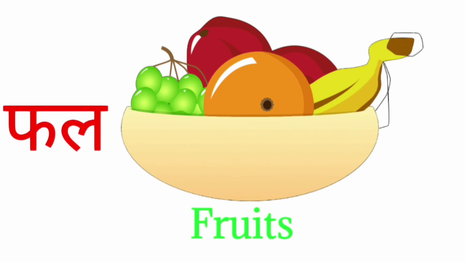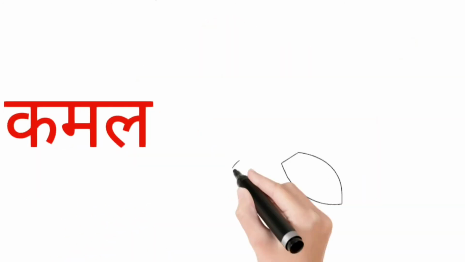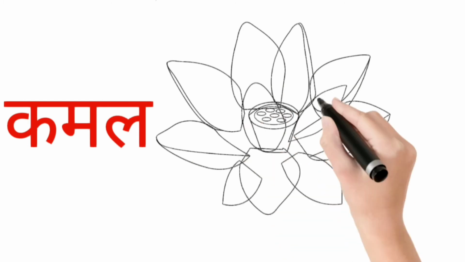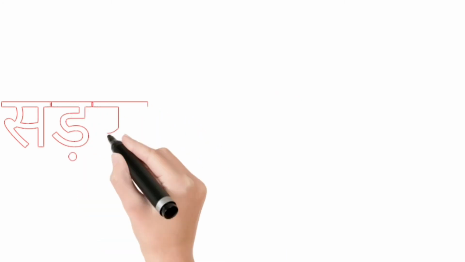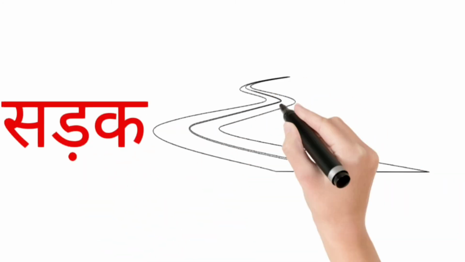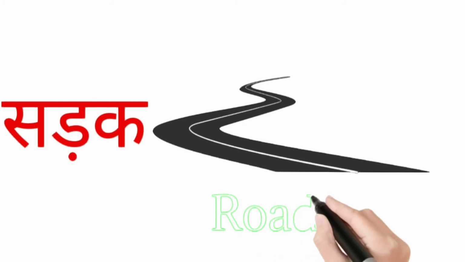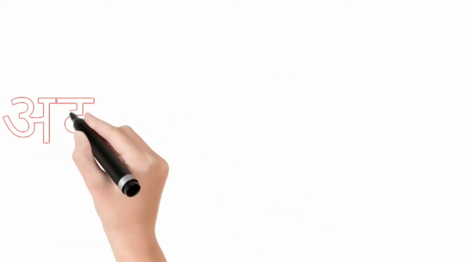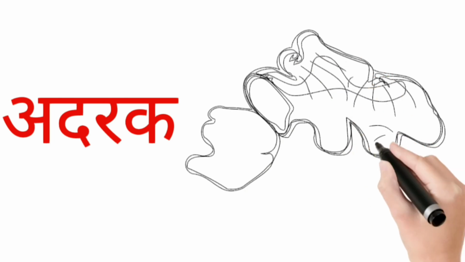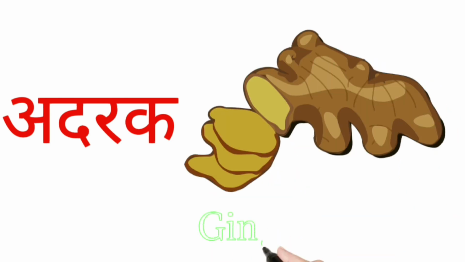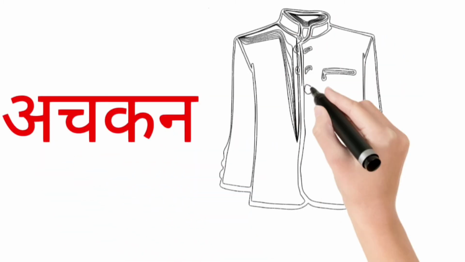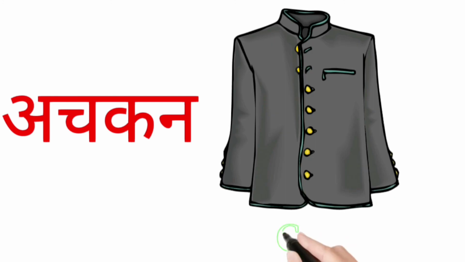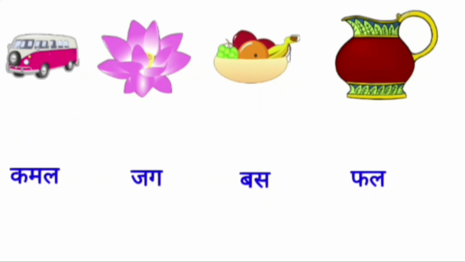फल. कमल, कमल. Kamal means lotus. Sadak, sadak. Road. Road मतलब जाने वाला road. अदरक. जिंजर, जिसे मम्मी चाय में डालती हैं. अचकन. अचकन means coat. We can use this kind of worksheet to improve or check their knowledge.